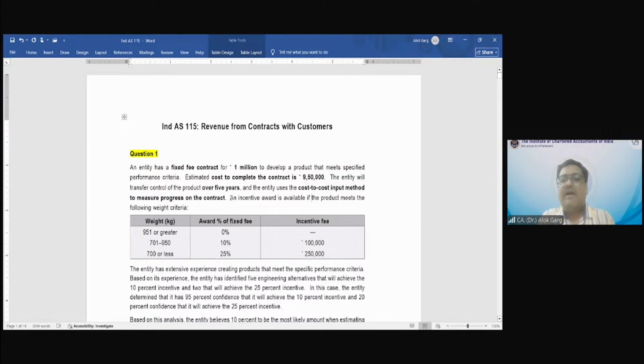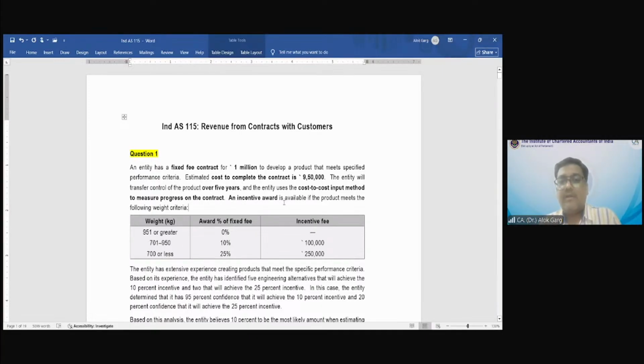An incentive award is available if the product meets the following weight criteria. What is this incentive award? This is revenue, but is it fixed revenue? It is variable. This is variable consideration in addition to 10 lakh rupee. It is not included in the 10 lakh rupee. This is a variable consideration.